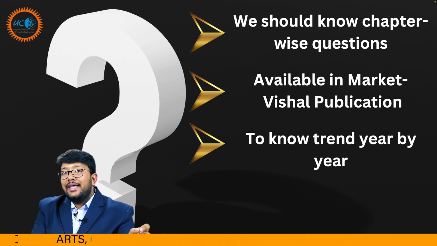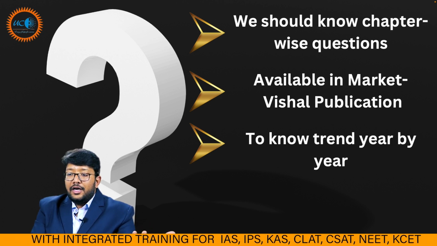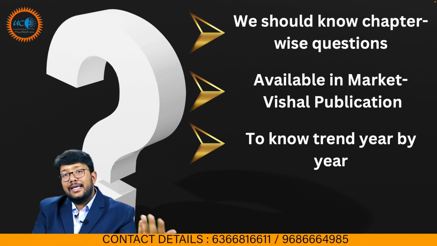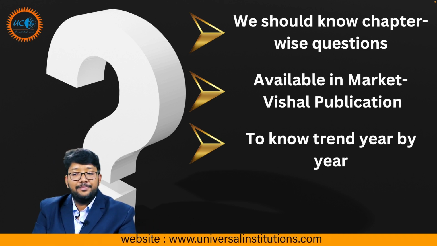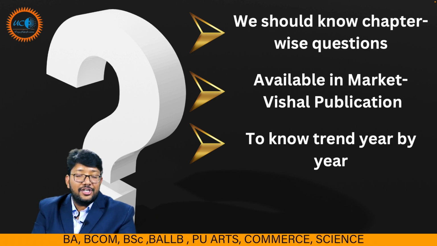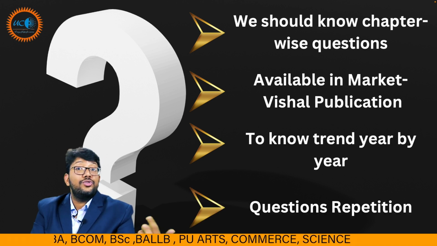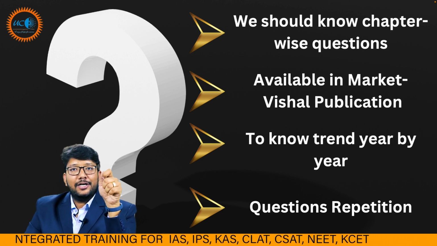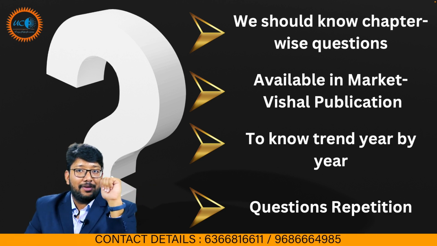If we know how many questions have been asked in the examination in the previous year question papers, we will know the trend, how the trend is changing year by year. And the last is question repetition. The best way to find out which questions will be asked in the next examination is repetition.